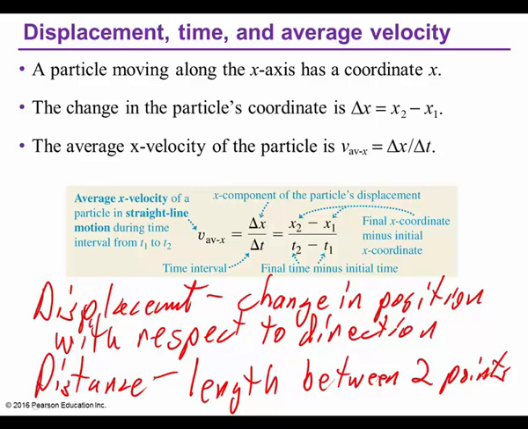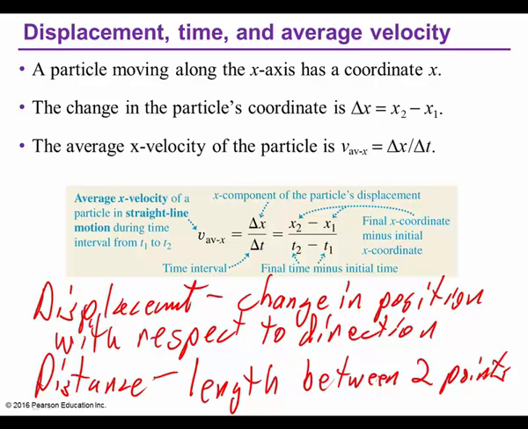Distance is the distance between two points. So, in a sense, it would be a straight line, because from there to there, there to there, and then over here. What I'm trying to get at is how we measure it, but I don't have to walk a straight line. I can walk crooked, but I'm going to measure to the point everywhere I made a turn. Whereas displacement is the change in position with respect to direction.